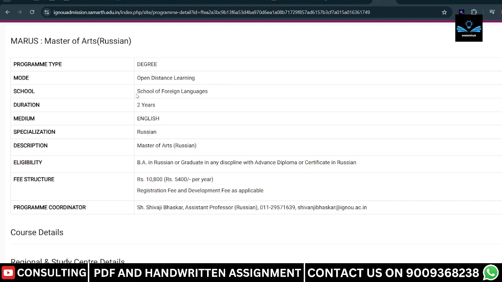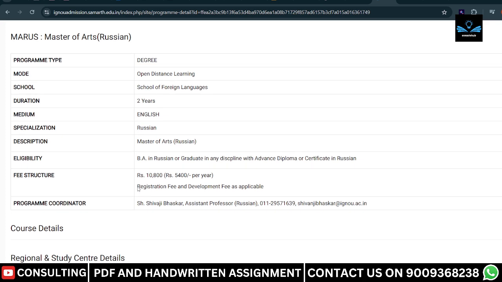This is the School of Foreign Languages, because this is the Russian language, so it is the foreign language school. This is a 2-year course. This is an English medium course. This is a Russian specialization. Eligibility is if you have a BA in Russian or are a graduate in any discipline with an advanced diploma, so you are eligible for this course. The fee structure is given here, which is 10,800 as the full fees and 5,400 as the per year fees. And the exam coordinator is also there.